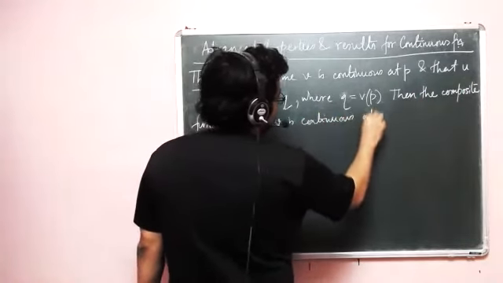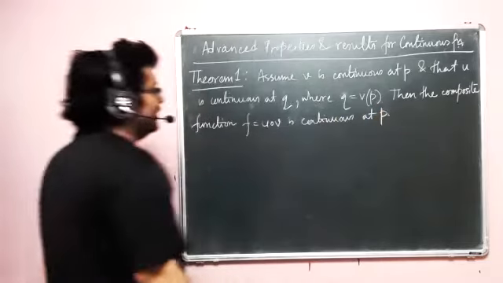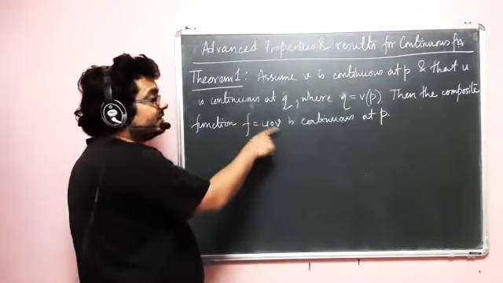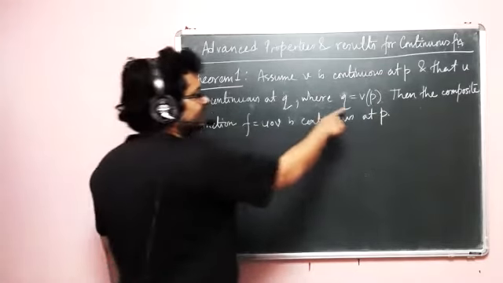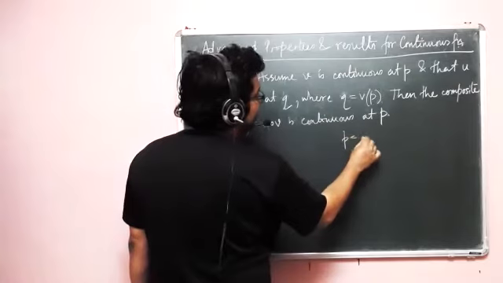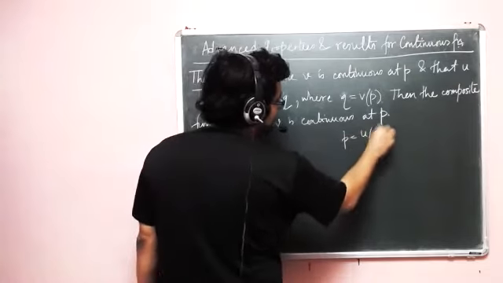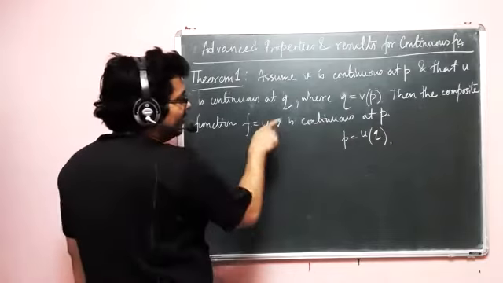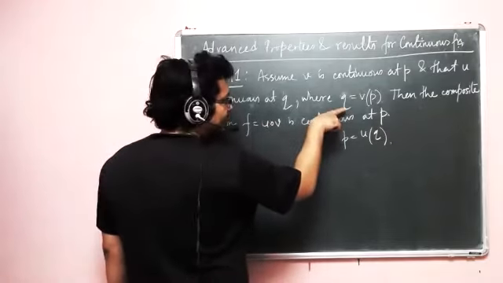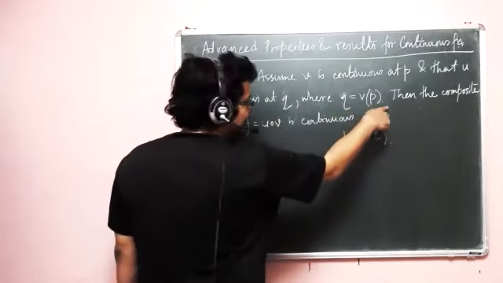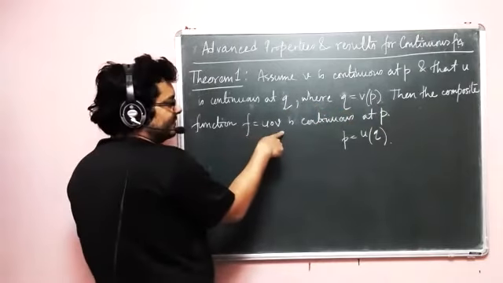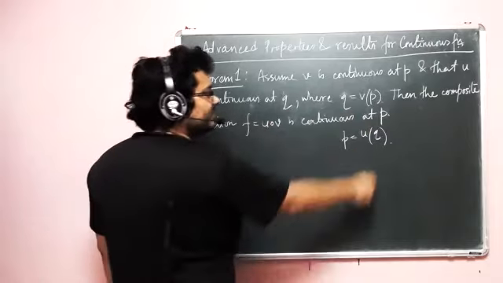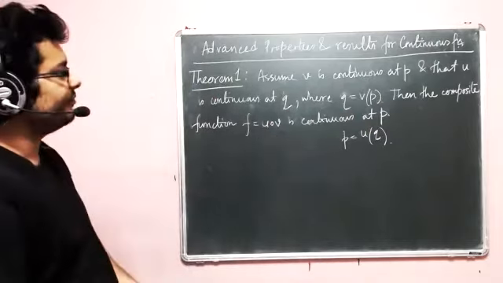Obviously, if you had gone for v compose u, then we would have written p equal to u of q. Try to understand this. We are going in the direction of q equal to v of p, and that's why u compose v. Had it been v compose u, we would have gone for p equal to u of q.